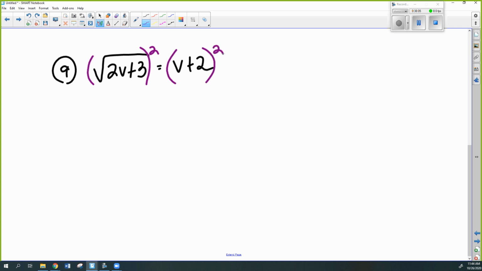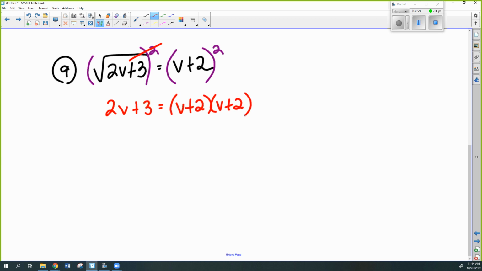Okay, now on the left, remember the exponent and the radical cancel each other out. But on the right, because there's addition inside, you cannot just distribute the exponent, okay? You have to actually square it out.